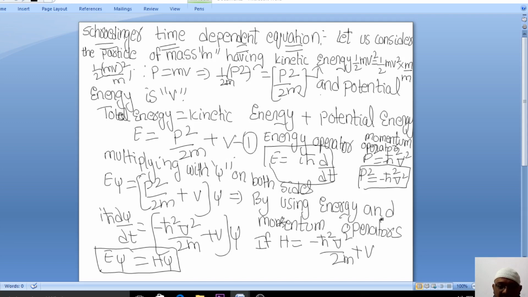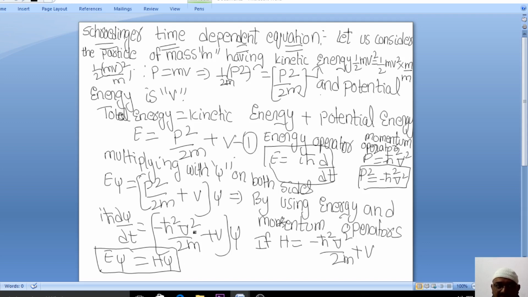So by using the energy and the momentum operators, what can I write? Instead of E, i h bar dou psi by dou t is equal to minus h bar square del square by 2m plus V into psi. If H is nothing but minus h bar square del square by 2m plus V, then what can I write? E psi is equal to H psi. I think you got a very clear idea regarding deriving the Schrodinger time dependent equation.